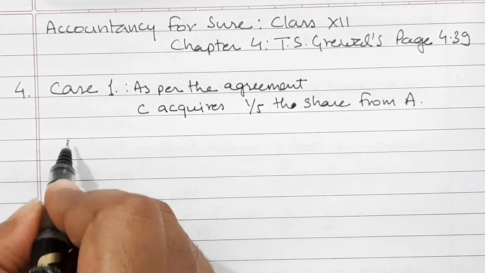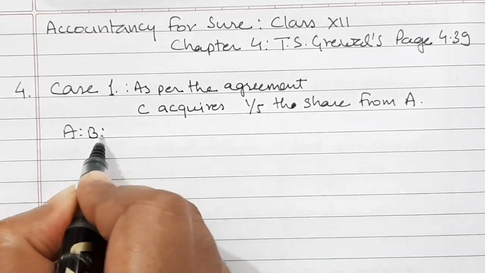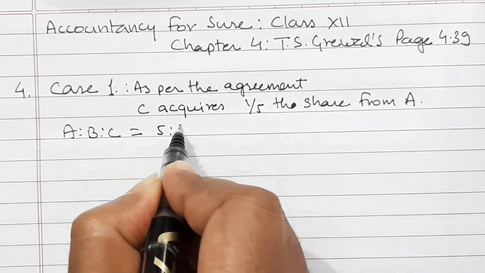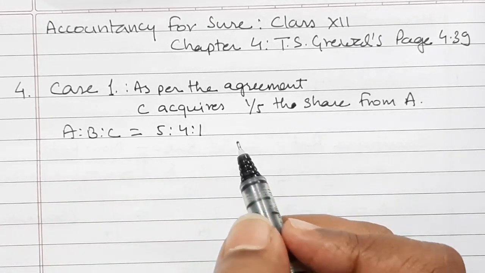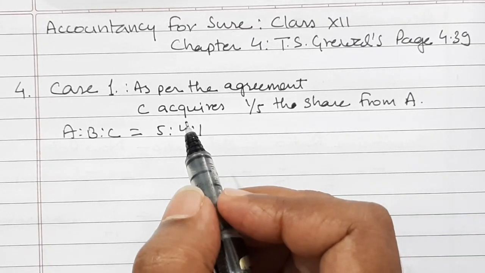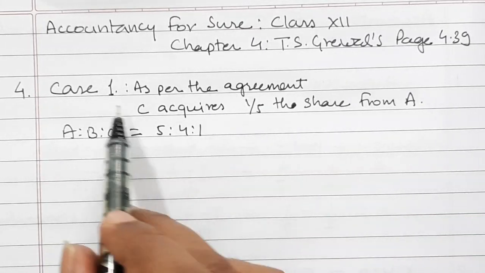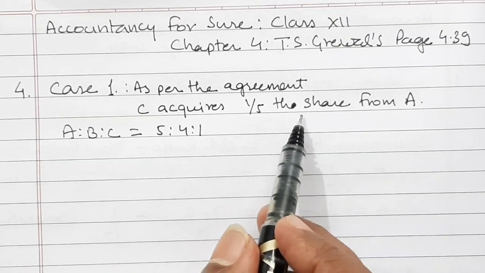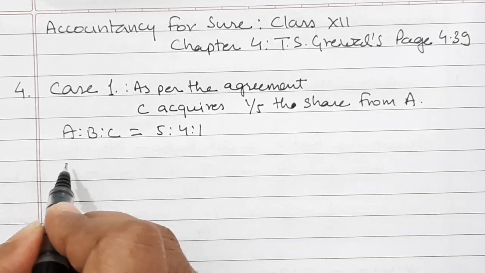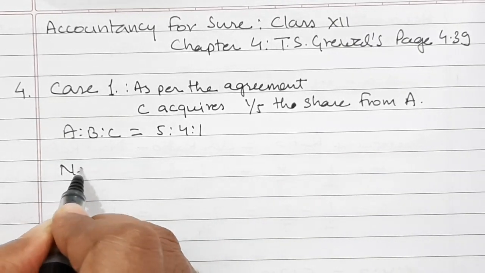Now let us see the solution. A is to B is to C is equal to 5:4:1. Now they have changed the profit sharing ratio, and as per case 1, C acquires 1/5 share from A. So new ratio we have to calculate.